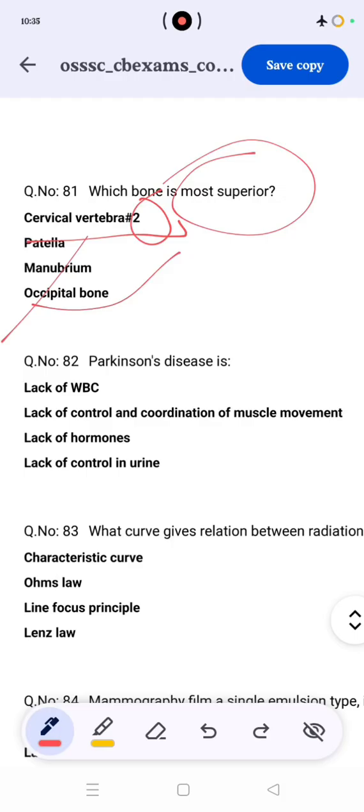Parkinson's disease is a lack of muscle movement with neurological symptoms. The patient is unable to walk clearly. It is a lack of control of the coordination of muscle movements. So Parkinson's disease is a neurological syndrome.